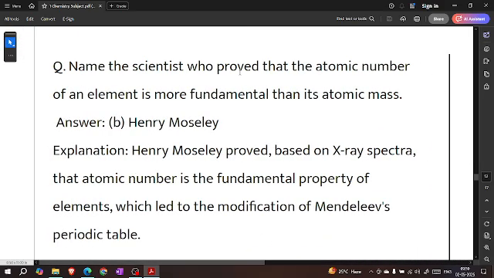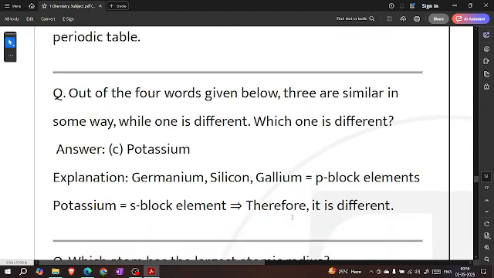Name the scientist who proved that the atomic number of an element is more fundamental than its atomic mass. Henry Moseley. Henry Moseley proved, based on X-ray spectra, that atomic number is the fundamental property of an element, which led to the modification of Mendeleev's periodic table.